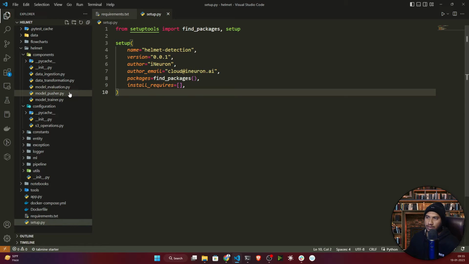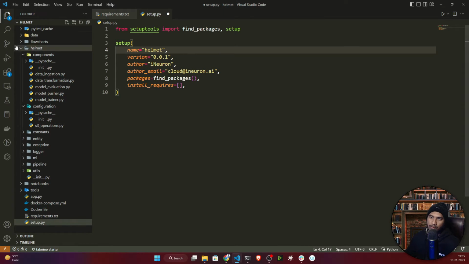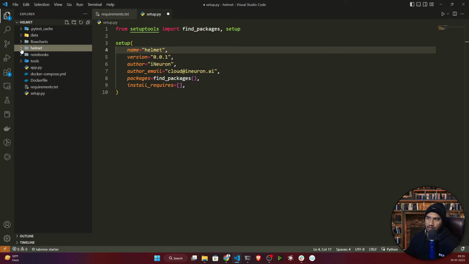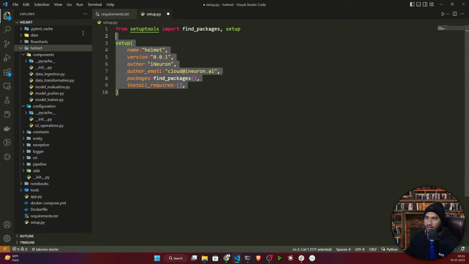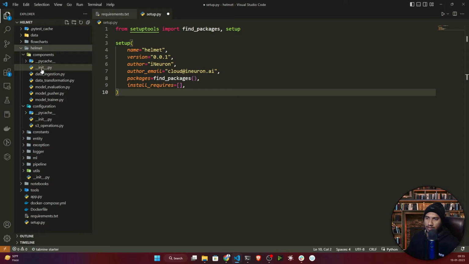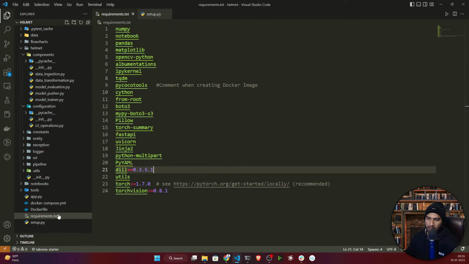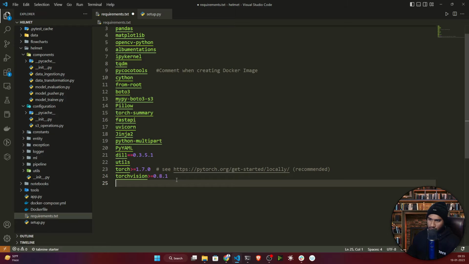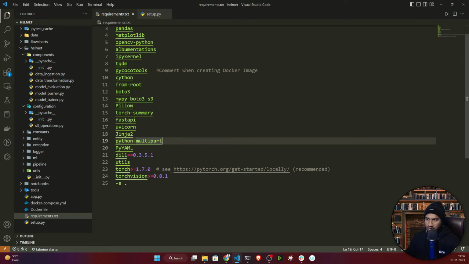Just remove this one, because our root folder name is helmet. Now it will try to figure out whether the __init__.py file is available or not. If it is available, this folder would be considered a local package. If everything is fine, then in the requirement.txt at the last you need to mention one thing: -e space dot. Why do you need to mention this? Because it will look for the setup.py and install it.